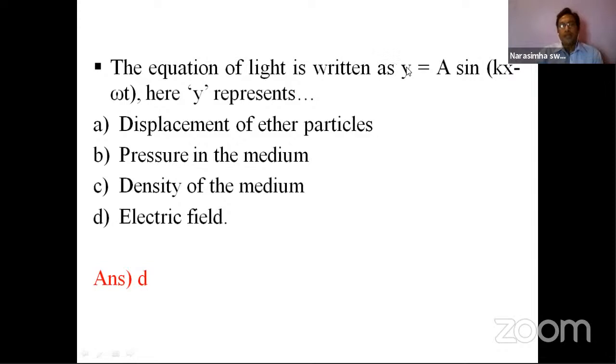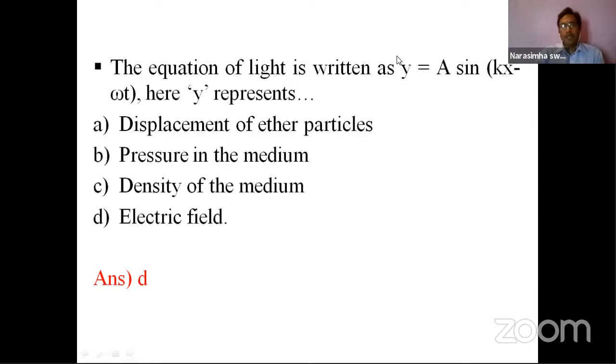Okay, in the wave equation, y is actually displacement, right? So now check the question carefully, and what are the options related to this? Yes, the question is: equation of light, and the options are, look at this, displacement.